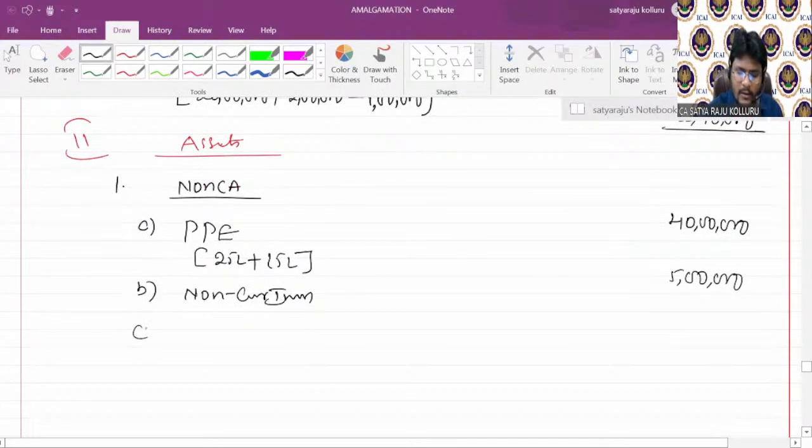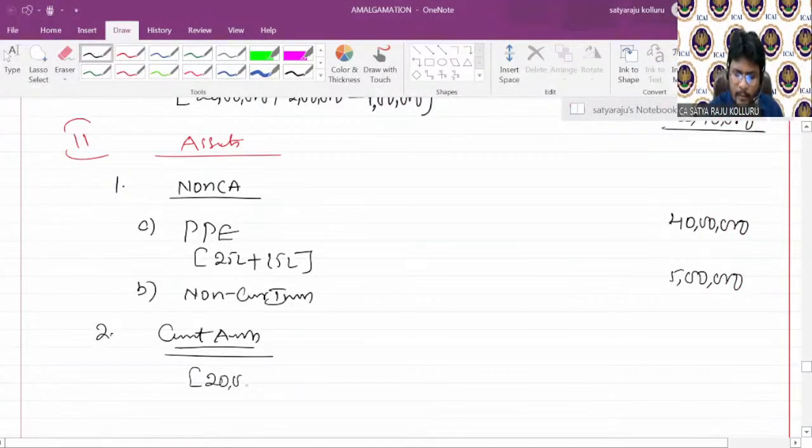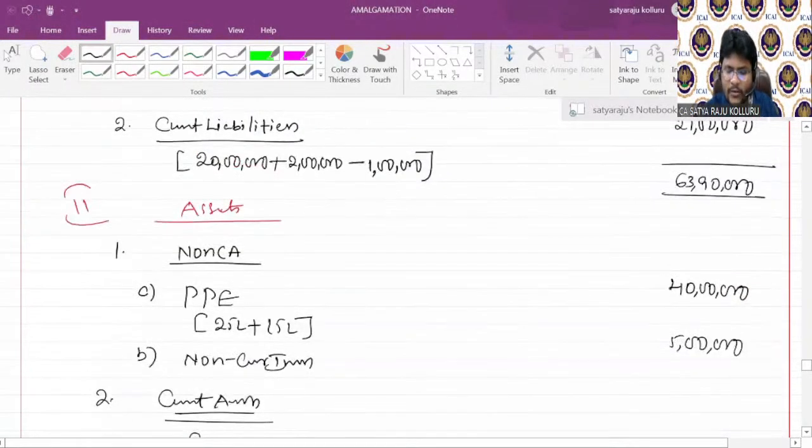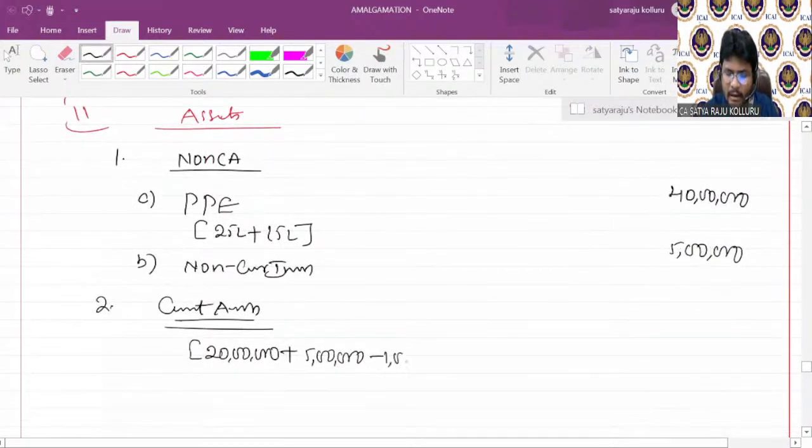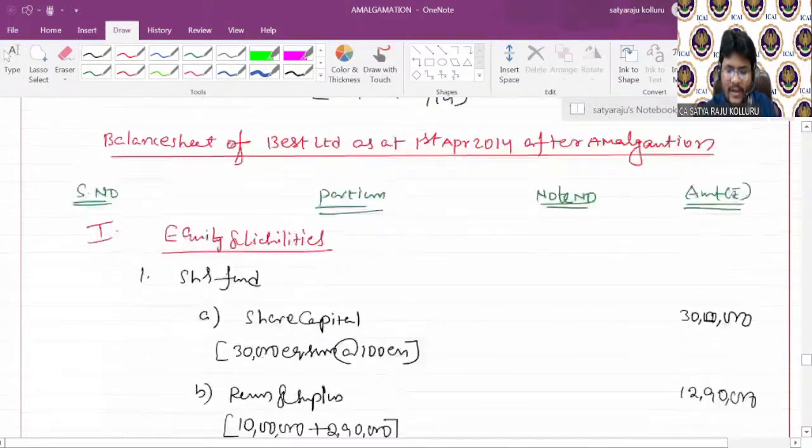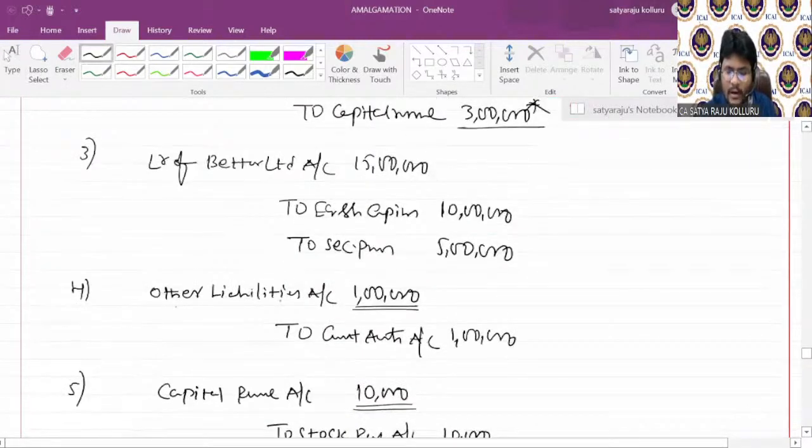Next, coming here to the current assets. Number 2, current assets. So opening current assets, how much? 20 lakhs. Plus, what are the current assets of Better Limited? 5 lakhs. As intercompany owings, how much do I need to reduce? 1 lakh, na? In intercompany owings, in the journal entry, you need to reduce from assets as well as liabilities, na? Please check, all of you, here. Other liabilities to current assets. Current assets need to decrease by 1 lakh.